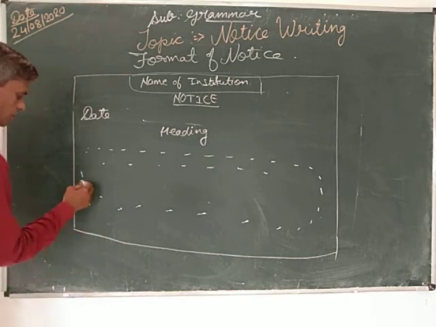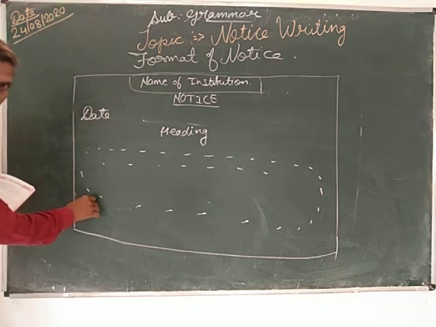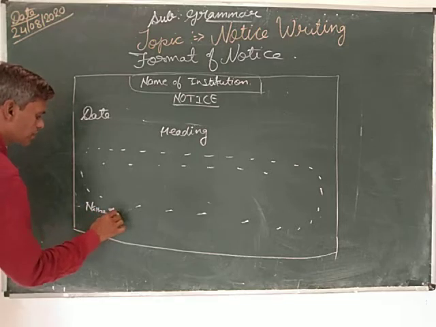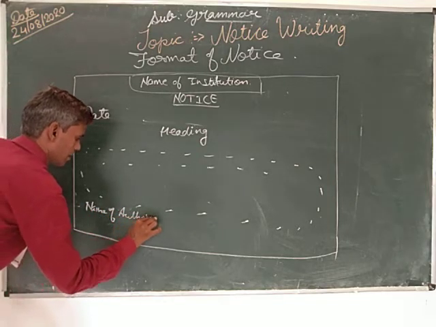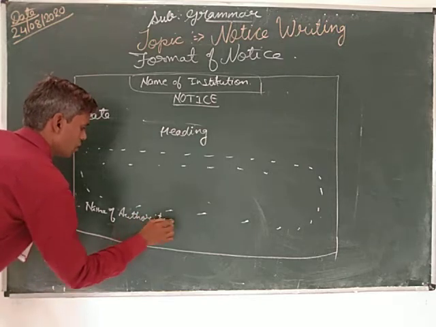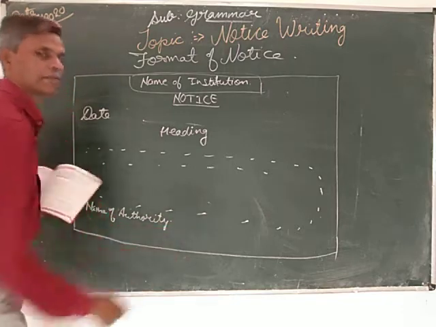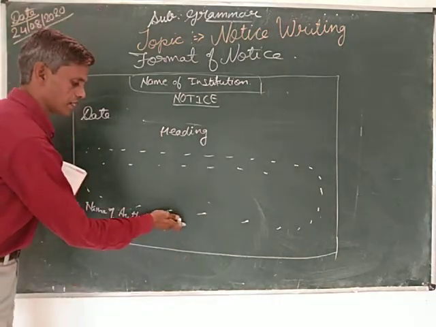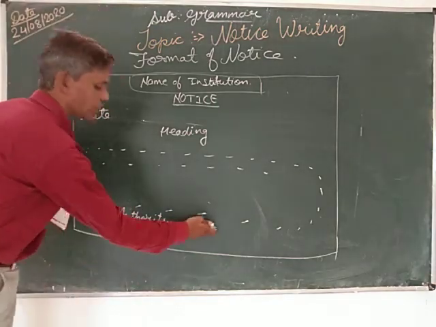And after writing that, on the left hand side you have to write the name of the person who is issuing the notice. Suppose any principal or a secretary is issuing the notice, Ramakrishna, so you have to write Ramakrishna here.